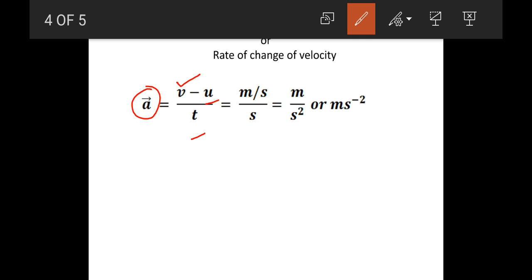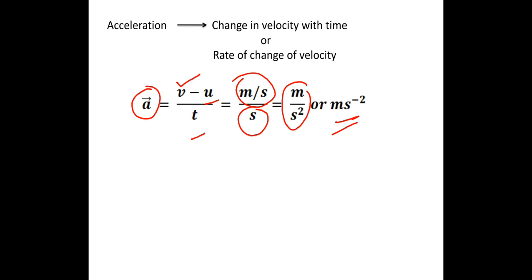To write its SI unit, I have written the SI unit of velocity first, which is meter per second, and here divided by second, that is the SI unit of time. So meter per second square is the SI unit of acceleration, or I can write it this way also. So your acceleration is nothing but change in velocity with time, where v is final velocity, u is initial velocity, and t is time.